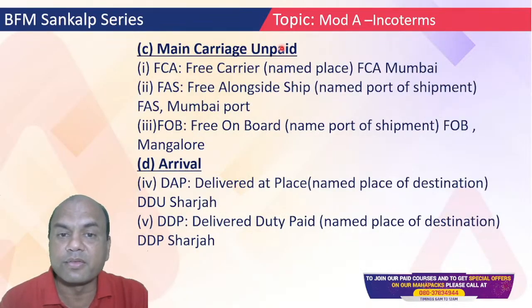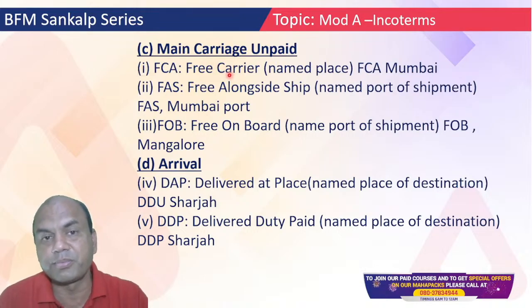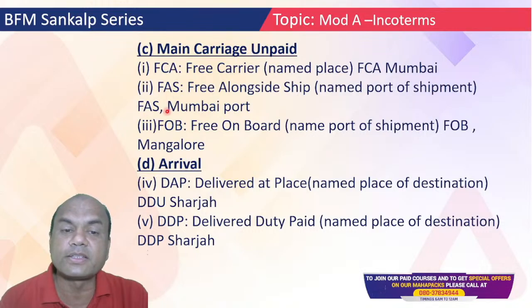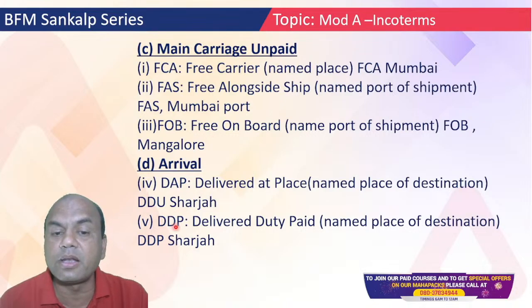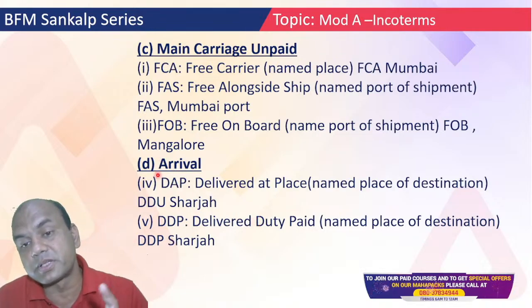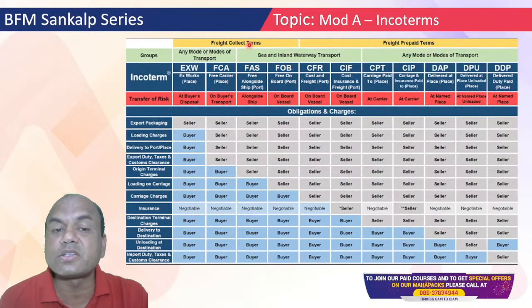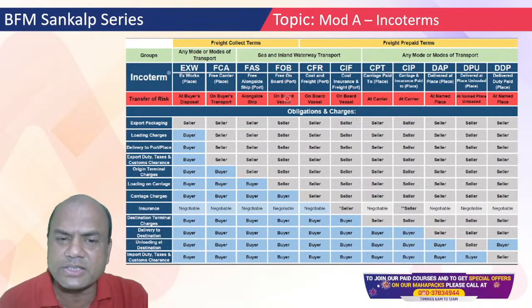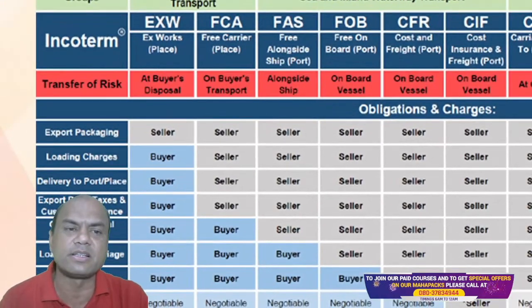Main carriage unpaid. Unpaid means the carriage is not paid. FCA, FAS, FOB. FCA is related to railways or road. FAS and FOB are generally related to ship. Okay. Arrival, DAP and DDP, delivery at place, and DDP is delivery duty paid. So here arrival means at the importer side. I have given the responsibility for each of the seller, the same thing which I discussed, just given in detail over here.